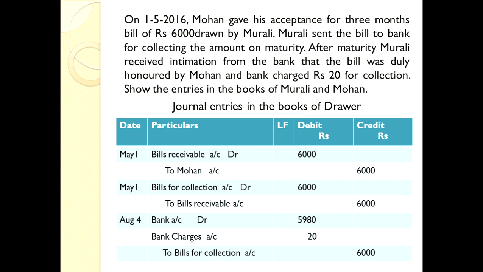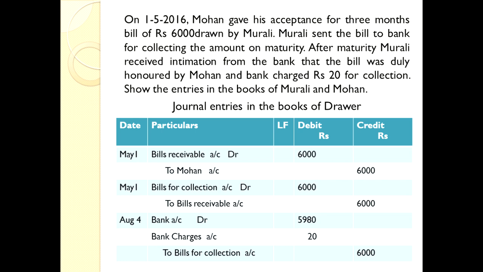It is the question. So first we should understand the question clearly. Then only we can pass the journal entries easily. In the question, Mohan is the drawee. He is the buyer of goods or services. Murali is the seller of goods or services. He is known as the drawer.